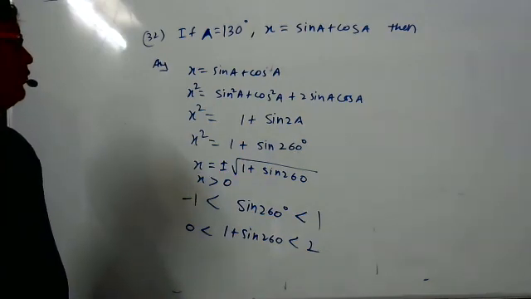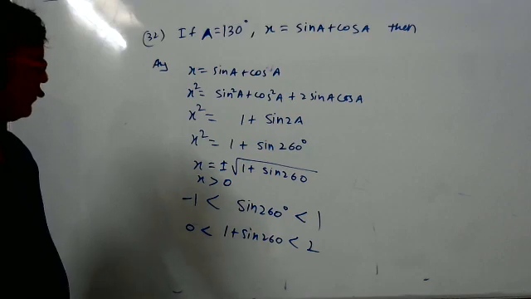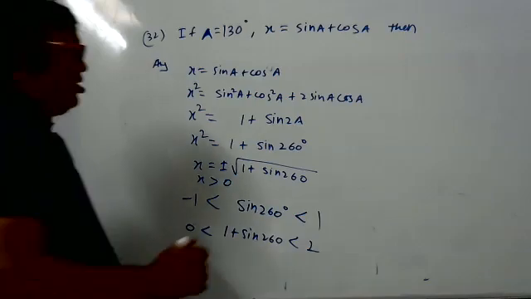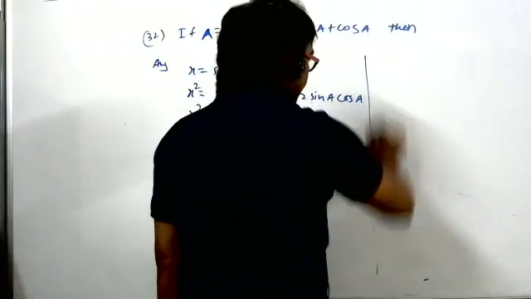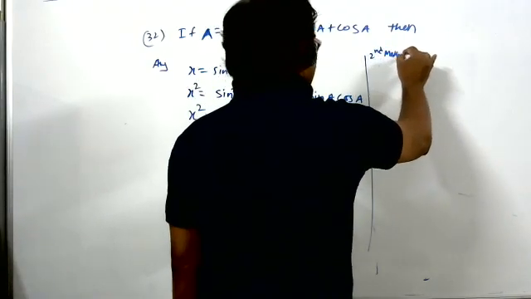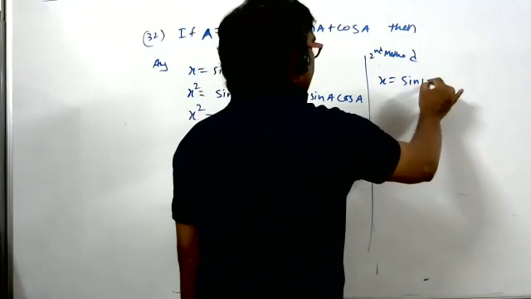How have they done it? They have substituted 130 for sine A cos A. Then for sine A, they used allied angles and made it cos 40. That way is also very good. What I did is also okay, but suppose the second method. Why, what did you not understand?